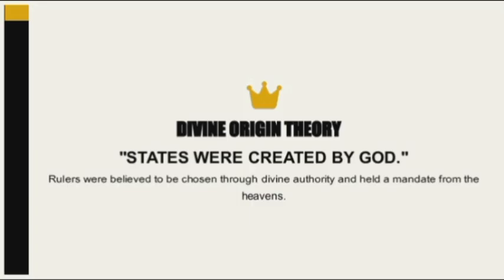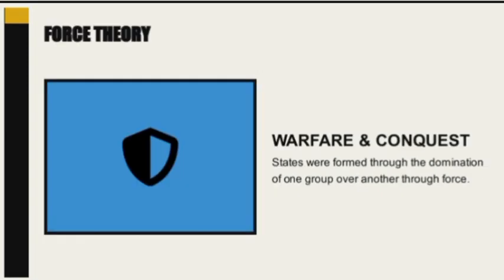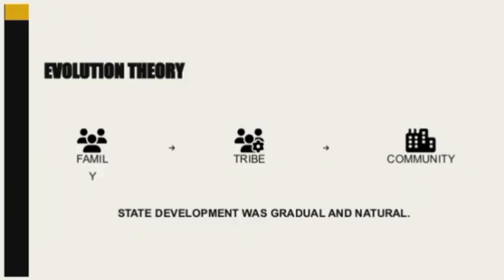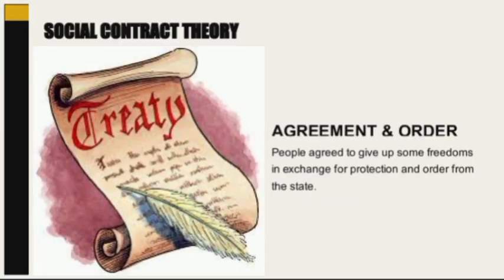The divine origin theory says states were created by God, and rulers were chosen through divine authority. The force theory claims states were formed through conquest and warfare. The evolution theory suggests states developed gradually from families to tribes, then communities. And the social contract theory explains that people agreed to give up some freedoms in exchange for protection and order from the state.